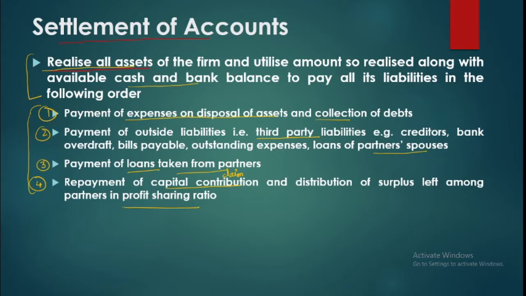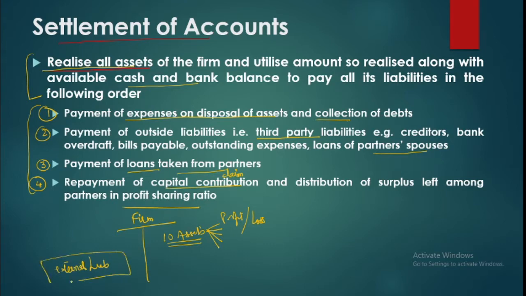Now the issue is that the firm may have, say, 10 different assets to be sold. Rather than selling each and every asset separately, finding out that on some assets we have profit and on some we have loss, and then compiling the figures, the process of sale of assets and payment of external liabilities is done through a separate account called the realization account.